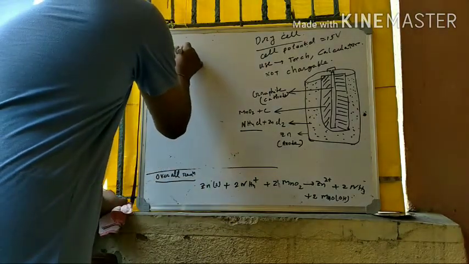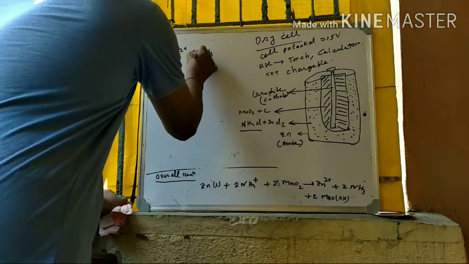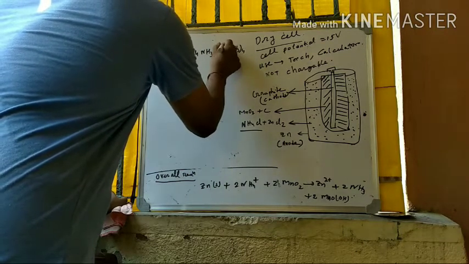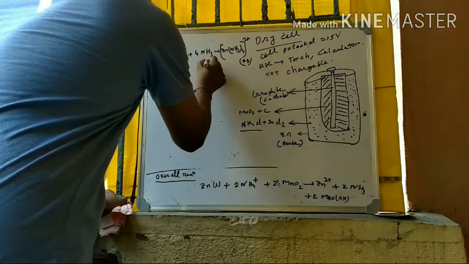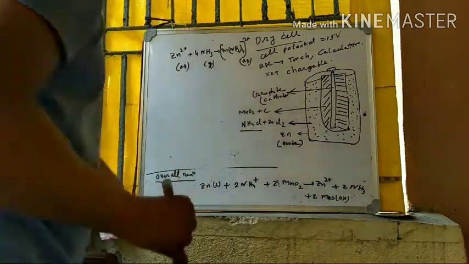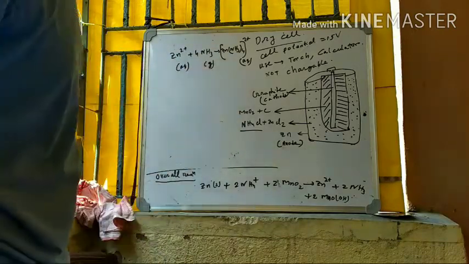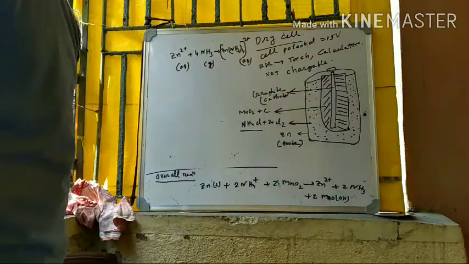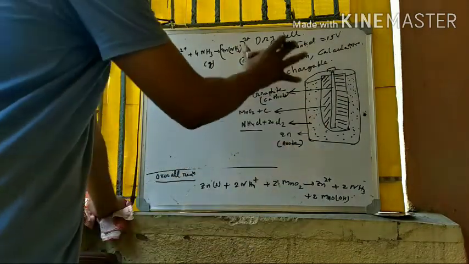When it reacts with Zn2+, the ammonia forms a complex ion, [Zn(NH3)4]2+, in aqueous medium. Thus the ammonia gas produced is entrapped by the Zn2+ ions and remains in the battery, and it does not exert any extra pressure, so the battery does not crack. This is the working of the dry cell.